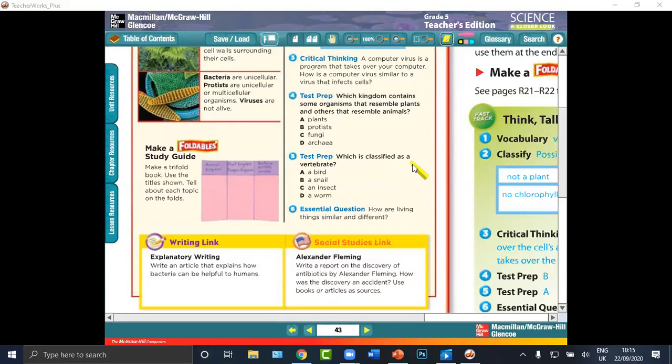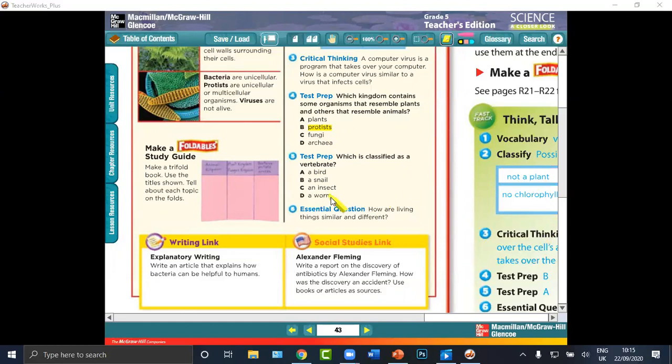Number 4, Ammar Khalid. Which kingdom contains some organisms that resemble plants and others that resemble animals? Protists. Yes, protists. Excellent. Thank you.